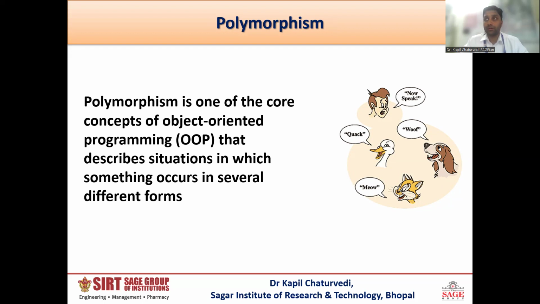Whenever we are with our friends, we behave differently. My name is the same, I am a single entity, but my behavior changes from person to person. That behavior is polymorphism. It means a single thing, a common entity, behaves differently.